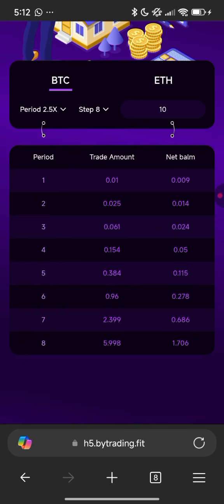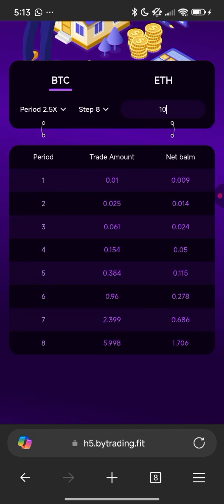Now if the first signal is dropped, you are going to be entering the first period, which is 0.01 USDT you'll be trading, because you must complete these 8 stages. Why? Because just in case you lose all the money from the first stage to the last stage, they will refund you your money 100%. That is if you follow their rule and follow the 8 stages I'm going to be sharing with you guys now.